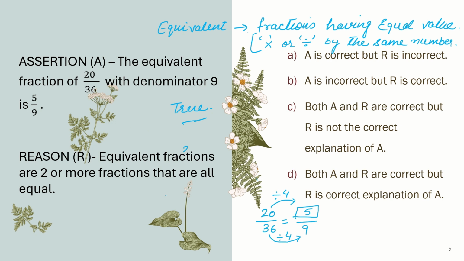Okay. Now come to the reason. Equivalent fractions are two or more fractions that are all equal. Yes, definition is like this only. Equivalent fractions are fractions having equal value. So it can be two or more than two fractions. So this one is also true, and I think this reason is correct explanation of assertion. Yes. So correct answer is D.